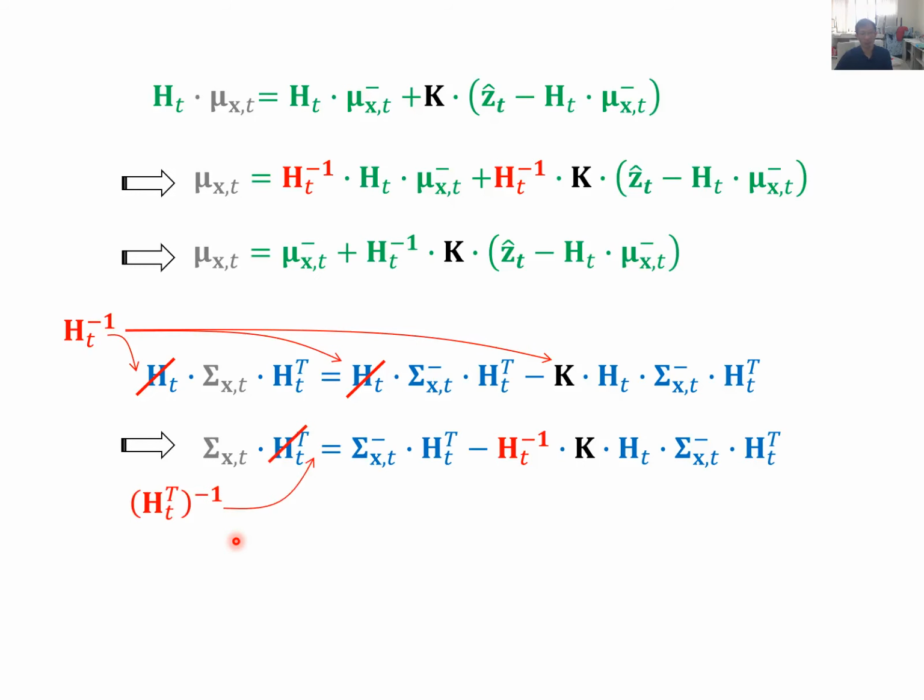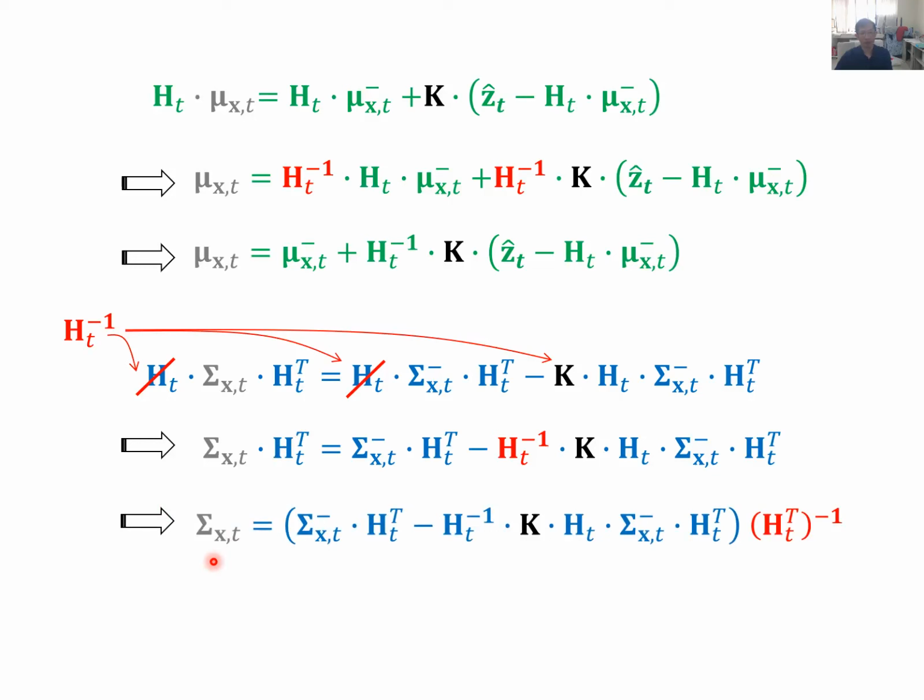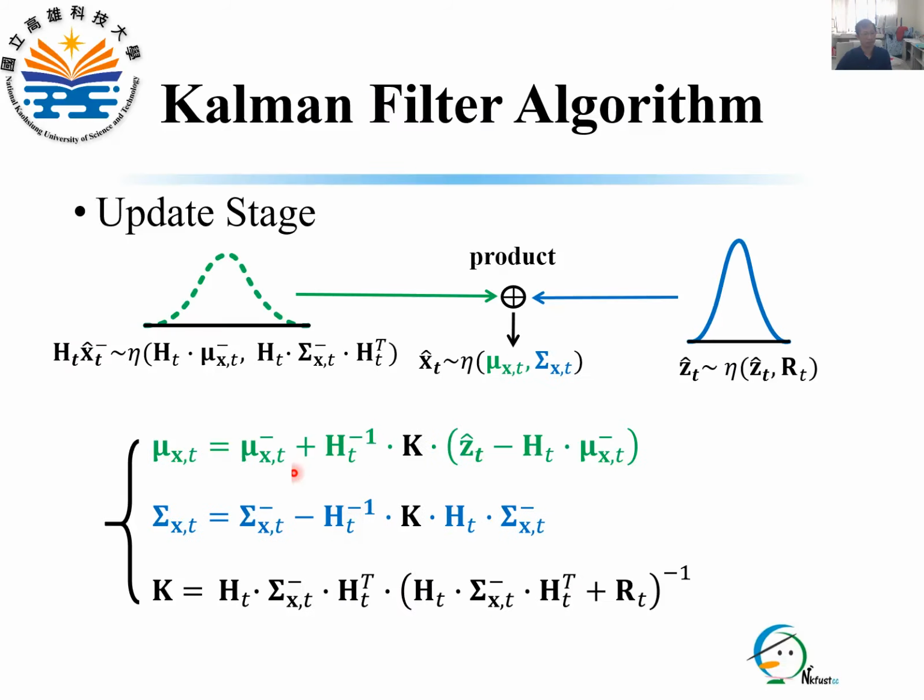Next, we multiply H_t transpose inverse at the end of this term, and thus result in this equation. By applying the distributive law of multiplication, we have the equation for sigma_st.